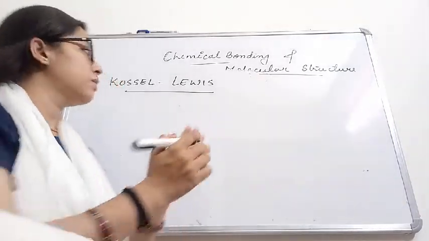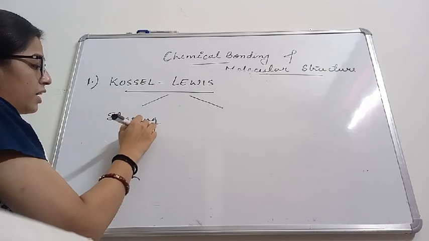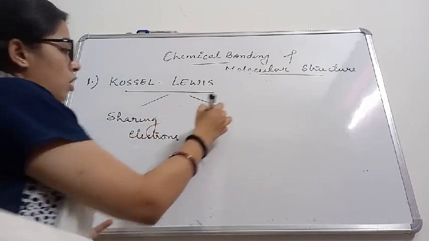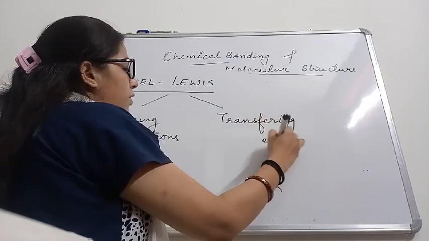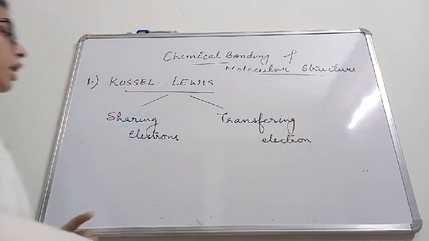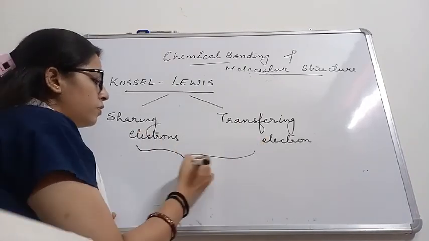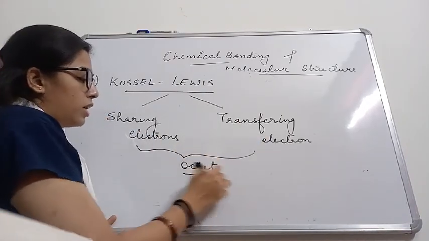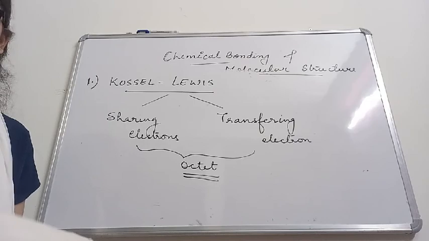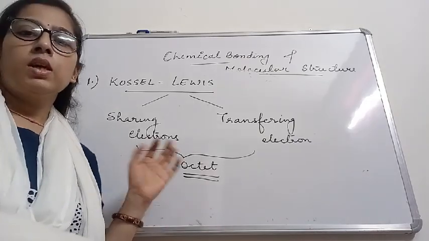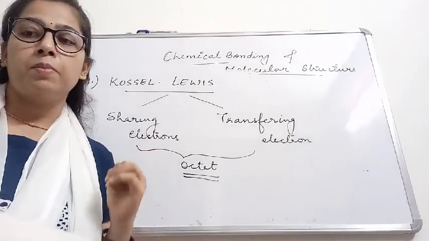They complete the octet either by sharing electrons between the atoms, or by transferring electrons from one atom to another. So a chemical bond is formed by sharing electrons or transferring electrons, and they share and they transfer to complete the octet. To complete the octet, they undergo chemical bond formation. Okay? So atoms combine either by transferring electrons or by sharing electrons to complete the octet. That is, they try to become stable.